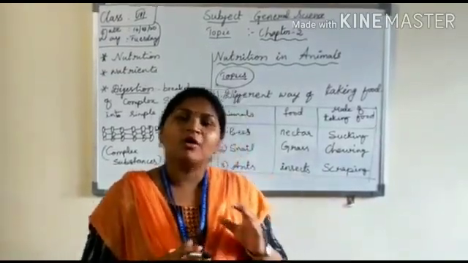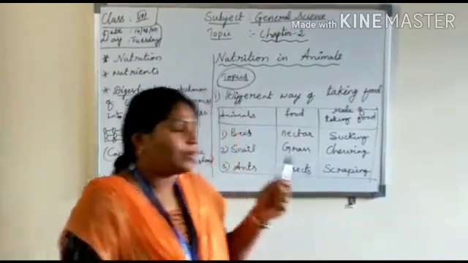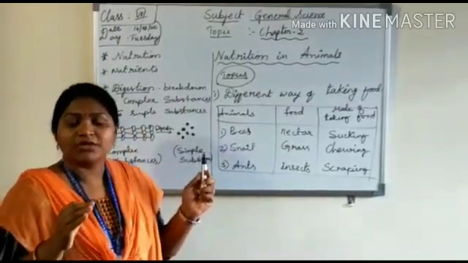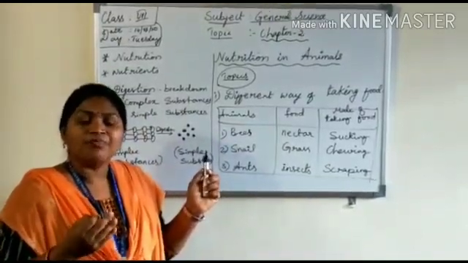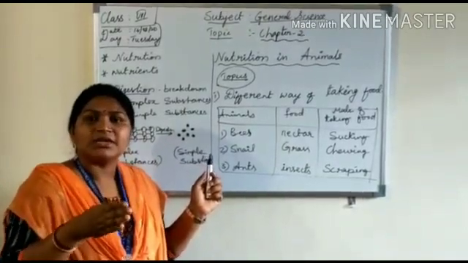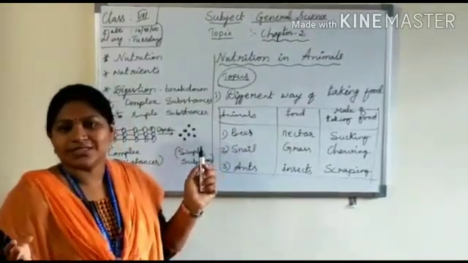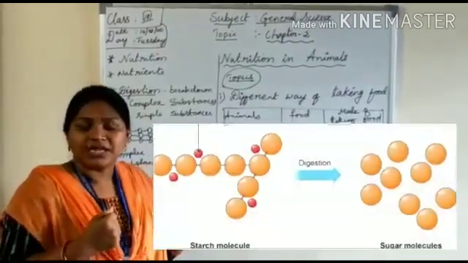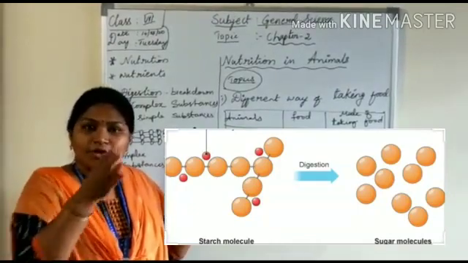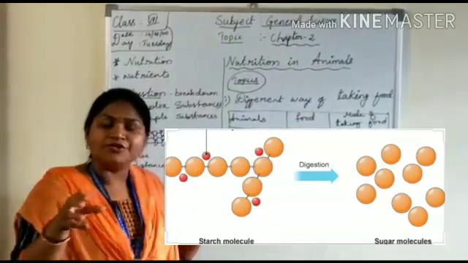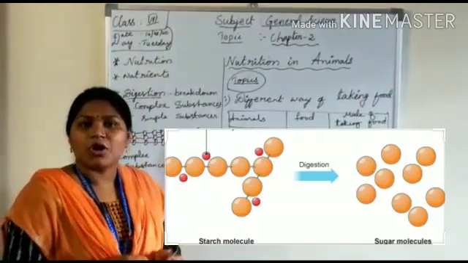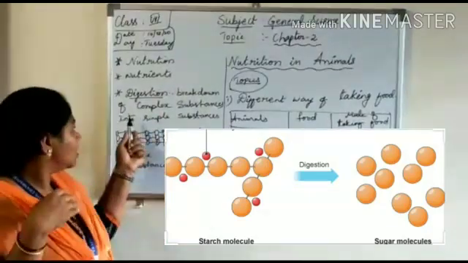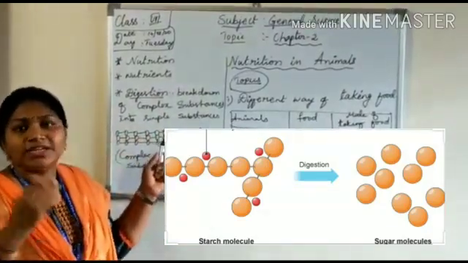These are all complex substances. For example, carbohydrates are complex substances, but you cannot take them as such. So the complex substances break down further into simple substances, and we get energy from that nutrient. The breakdown process of complex substances of food into simpler substances is what we call digestion.